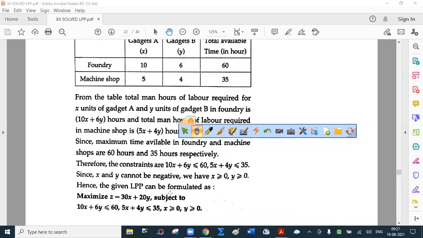Hence the given LPP can be formulated as maximize Z equal to 30X plus 20Y subject to constraints 10X plus 6Y less than or equal to 60, 5X plus 4Y less than or equal to 35, X greater than or equal to 0, Y greater than or equal to 0.